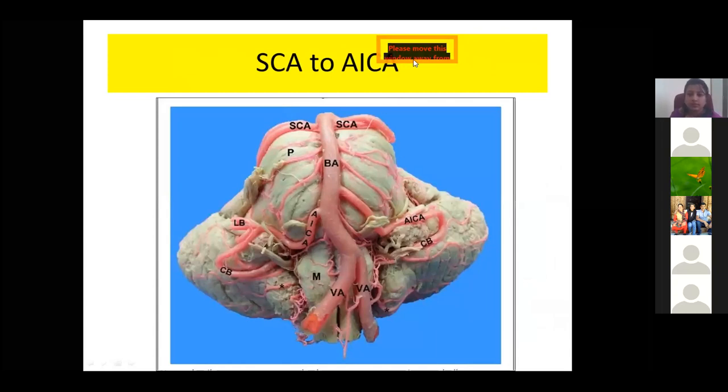Then what is the blood supply? As I told you yesterday, mainly the basilar artery is formed by two vertebral arteries, and these supply the pons with the superior cerebellar artery and pontine branches, labyrinthine branches coming from the basilar artery, and along with the anterior inferior cerebellar artery.